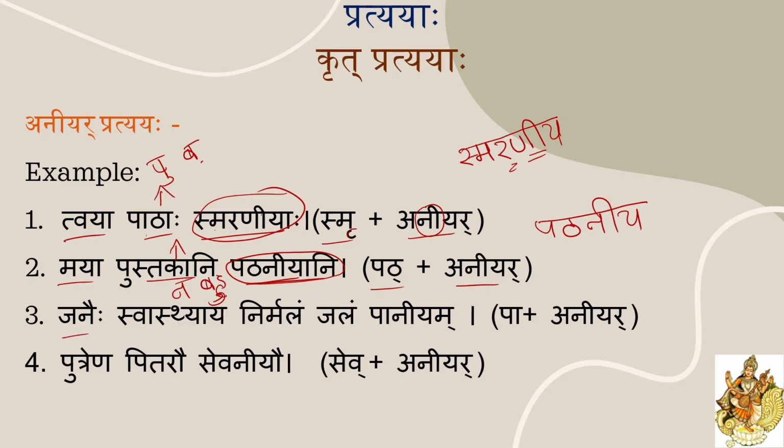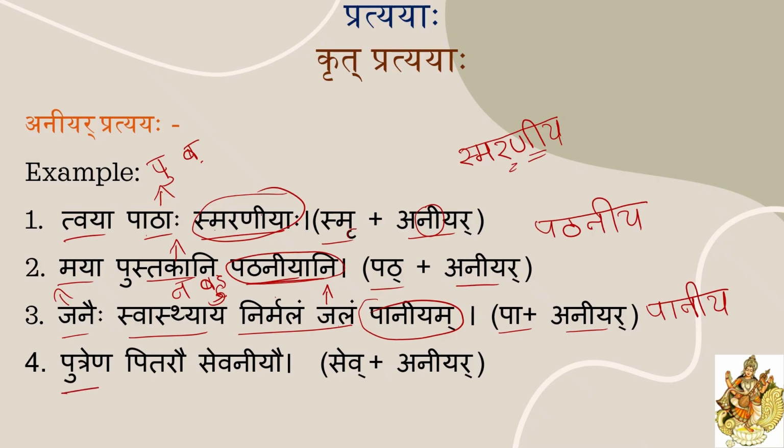Next, janaihi swasthyaya nirmalam jalam, pa plus aniyar. This is also very simple. Paniya is the root word. By adding pa plus aniyar, paniya. So how to use this paniya word, in which ling? Here you need to stick with the karma padam. Here jalam is the karma padam. Janaihi is the kartrupadam. Jalam is the karma padam. For this jalam only, nirmalam is the adjective describing word. Jalam is a Napunsakalinga word. So paniyam.